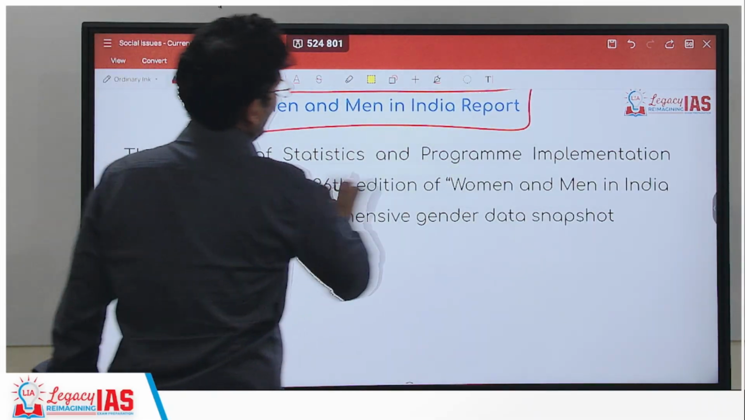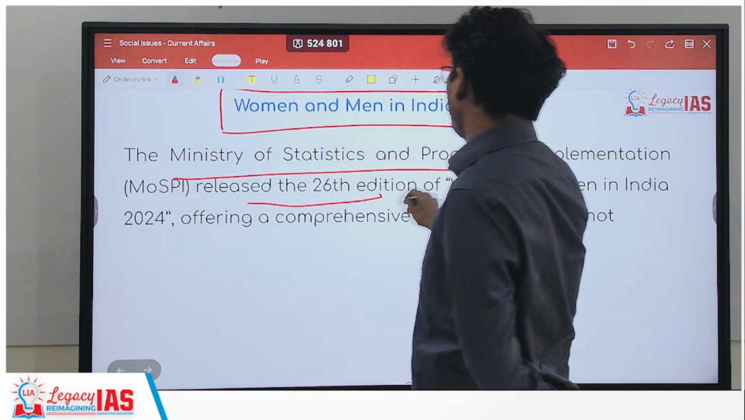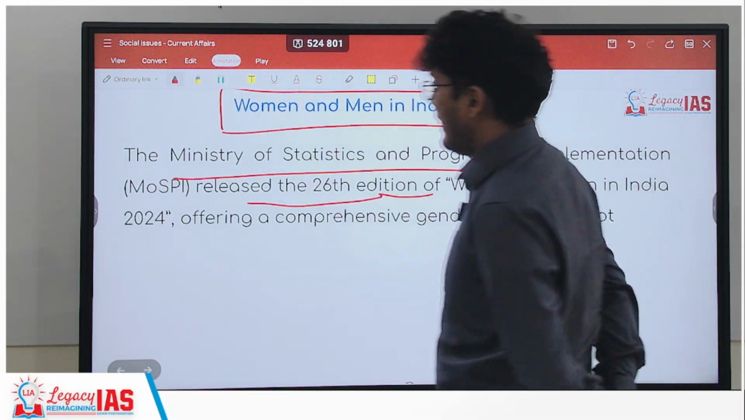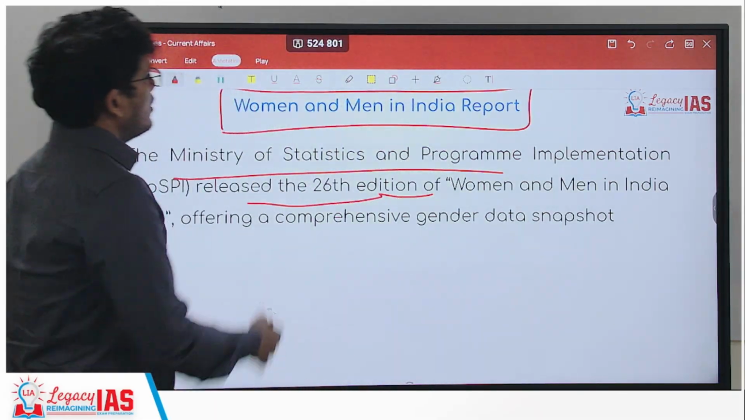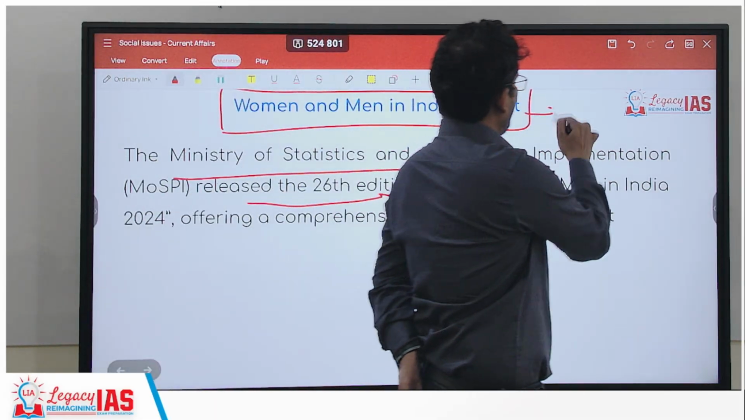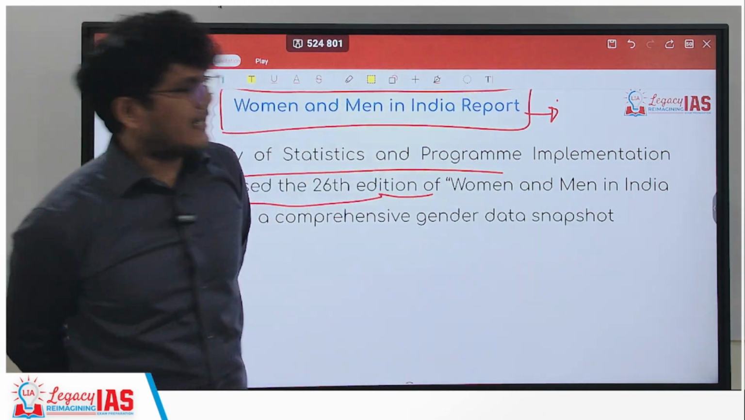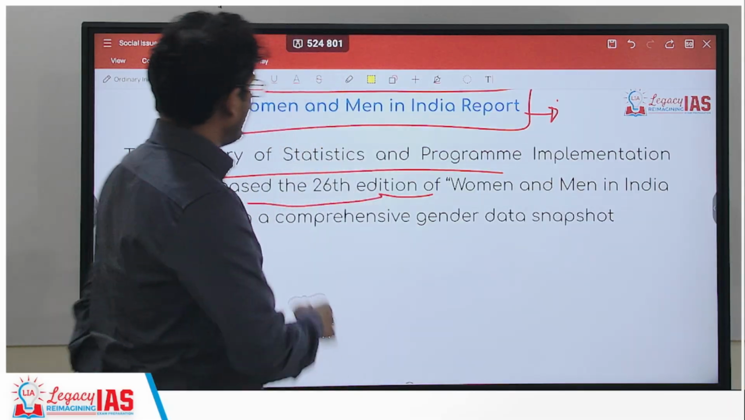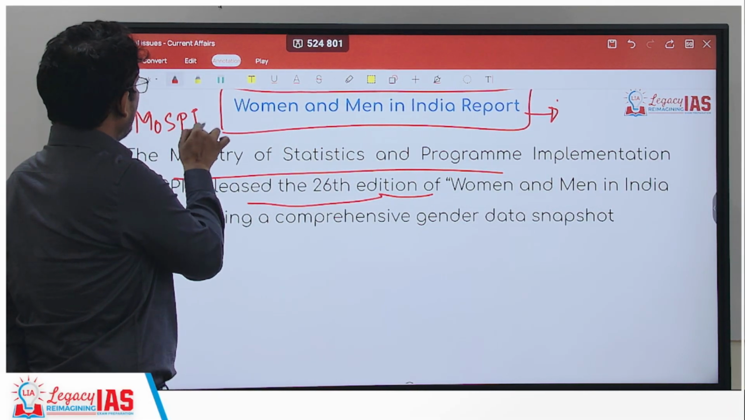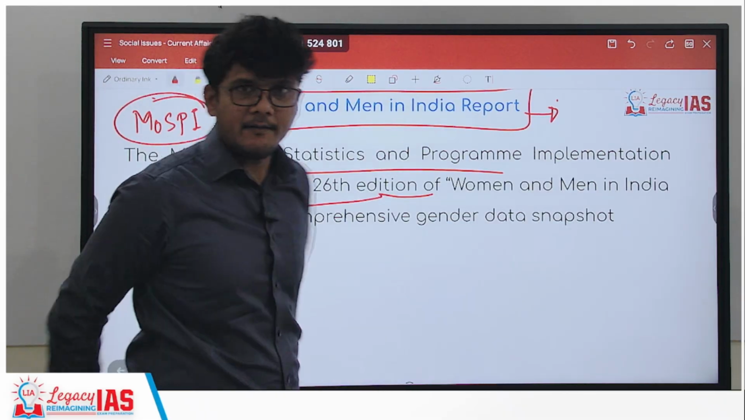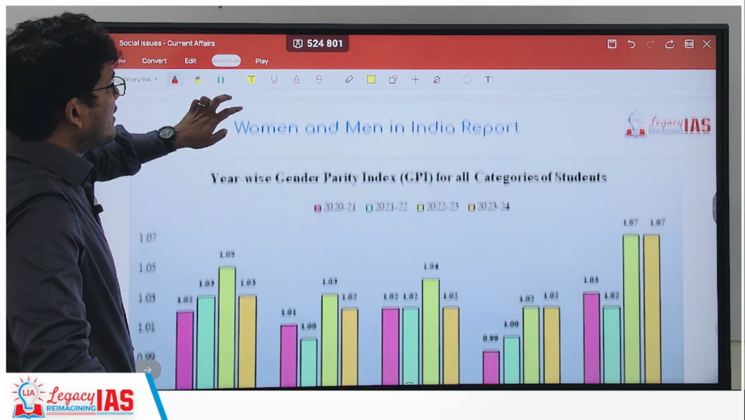Now, the Ministry of Statistics and Program Implementation released the 2026th edition of Women and Men in India 2024. Now, the question here simply can be about who releases this report, and you will have the option of Women and Child Ministry, various other ministries. So remember, it is released by MOSPI, Ministry of Statistics and Program Implementation. Right? So this is the report that they have released. Let us look at the report in detail.